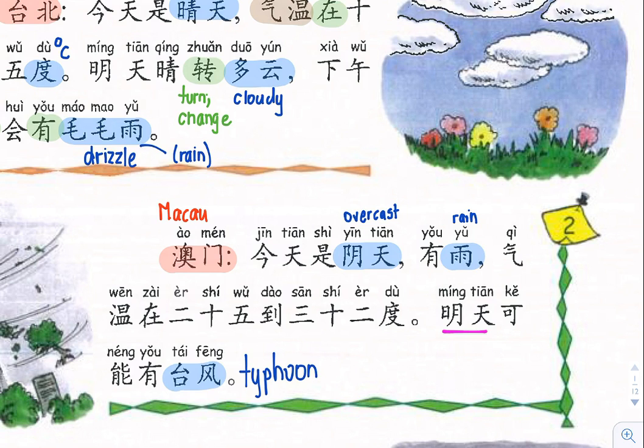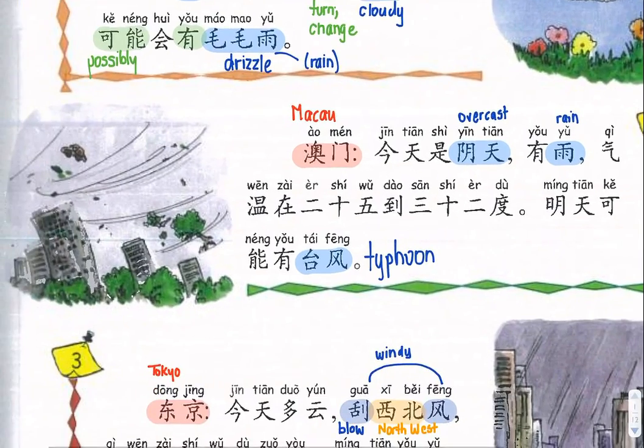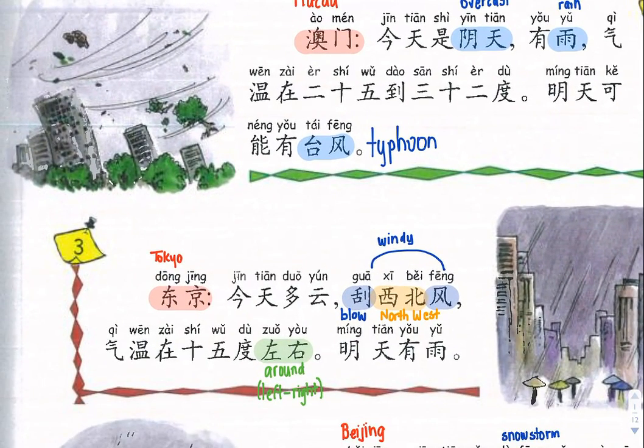明天可能有台风. So that means that tomorrow could possibly have a typhoon. Kind of dramatic. Definitely something that happens in that part of Asia. 东京, which means east capital, Tokyo.